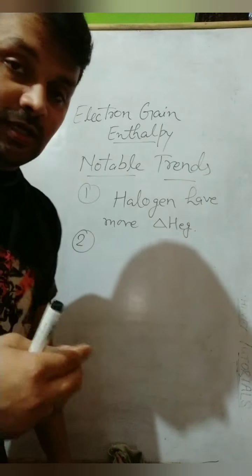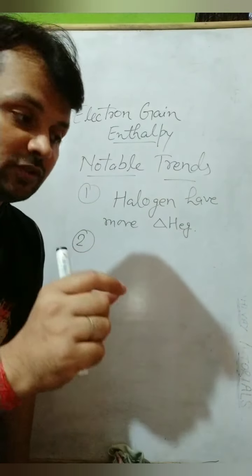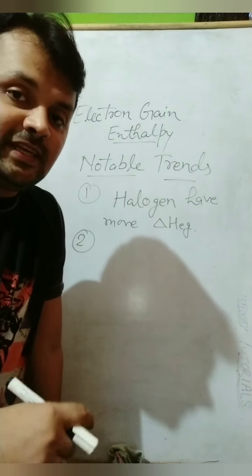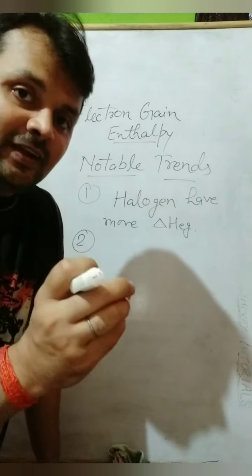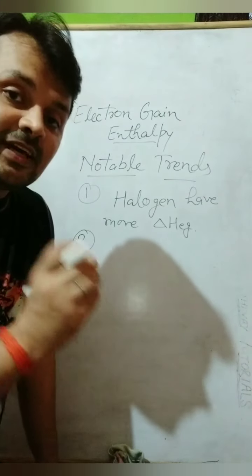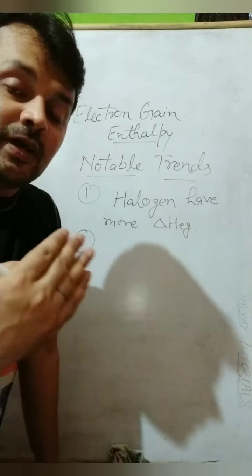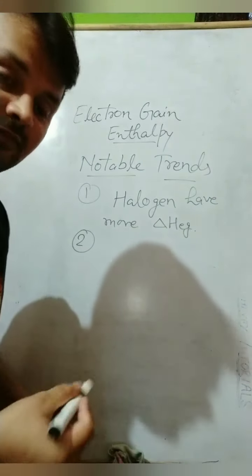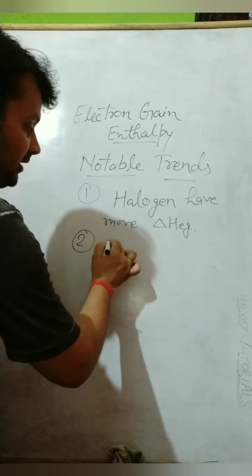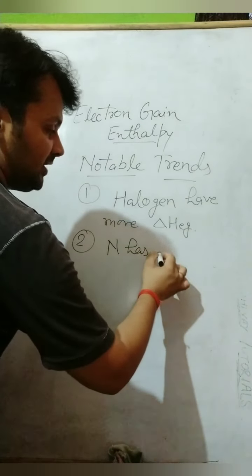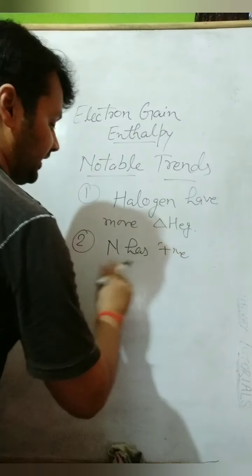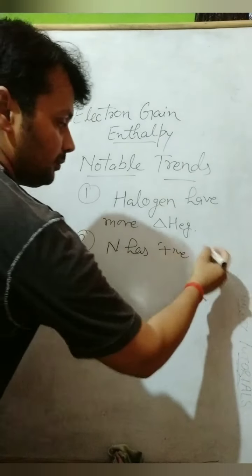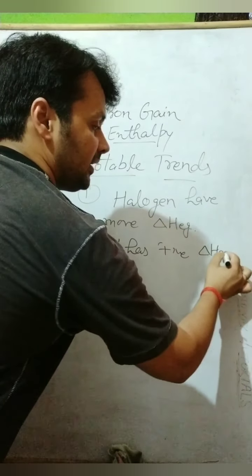Next point is nitrogen, which has a half-filled electronic configuration. Nitrogen is a non-metal and it should accept the electron easily, but because of its half-filled configuration, it opposes the upcoming electron to keep its stable position safe. So its electron affinity also has a positive value. So nitrogen has positive electron gain enthalpy.